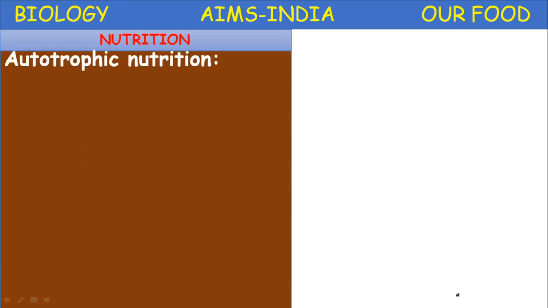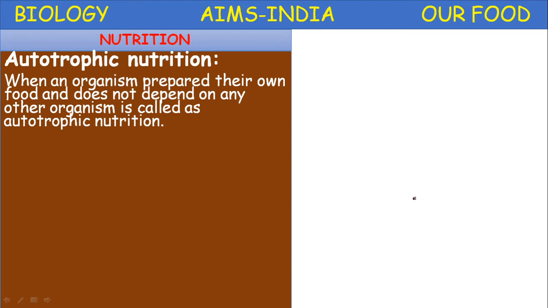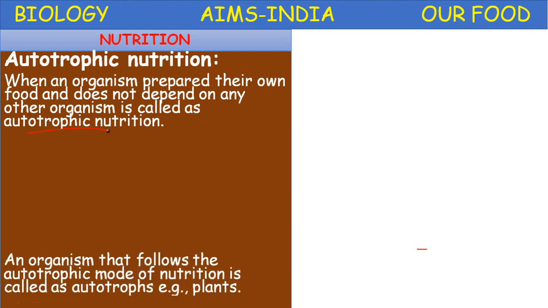Autotrophic nutrition. Nutrition is broadly divided into two main types: autotrophic nutrition and heterotrophic nutrition. So let us study autotrophic nutrition first. An autotrophic nutrition is when an organism prepares its own food and does not depend on any other organism. If the organism prepares its own food without depending on other organisms, it is called autotrophic nutrition.